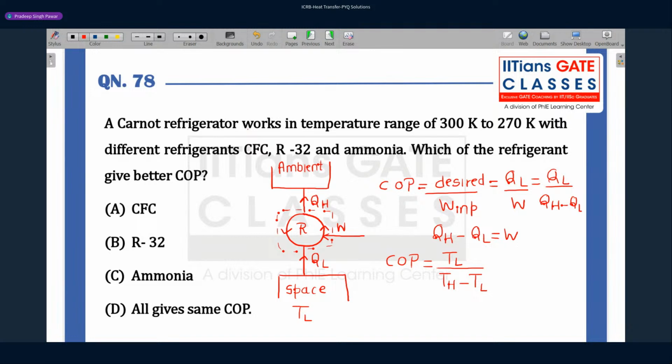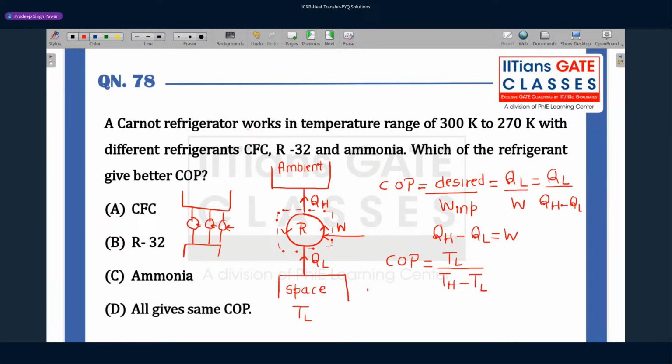And what it is saying is that between the same temperature limit, you basically have different refrigerating cycles. One cycle is using CFC as the refrigerant, another is using R32, the third one is using ammonia. Which refrigerant is going to give better COP?